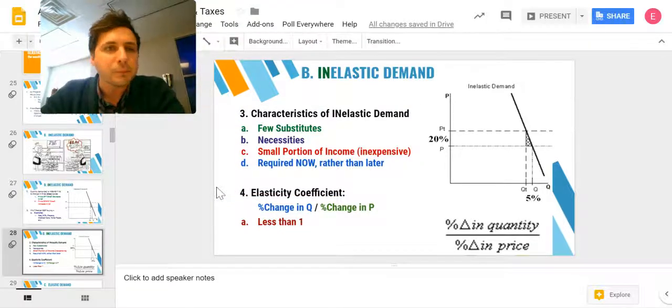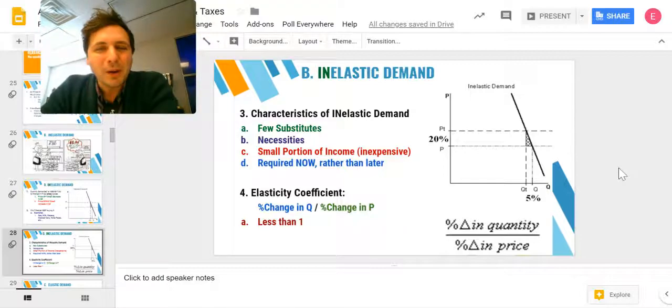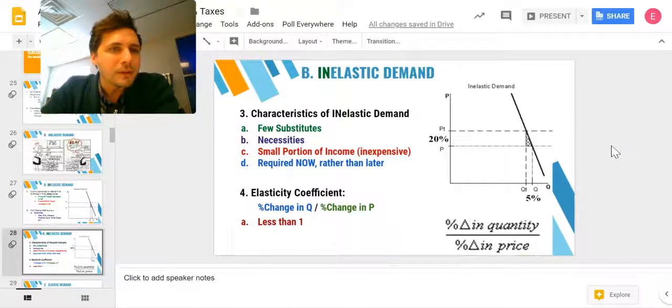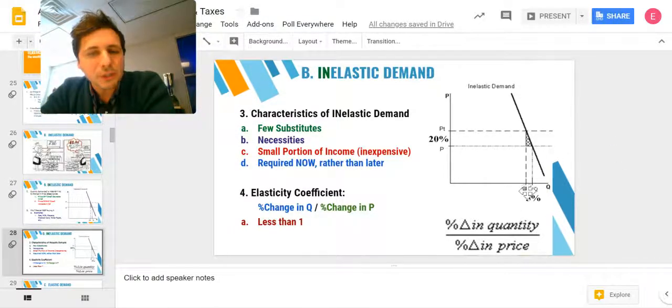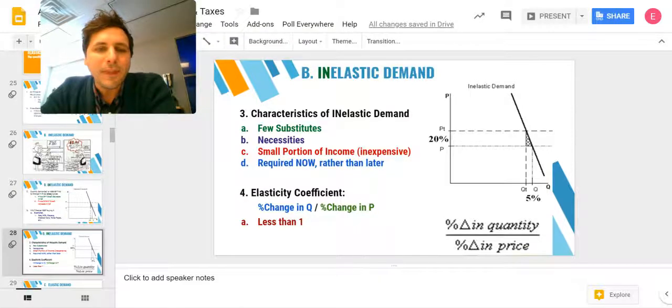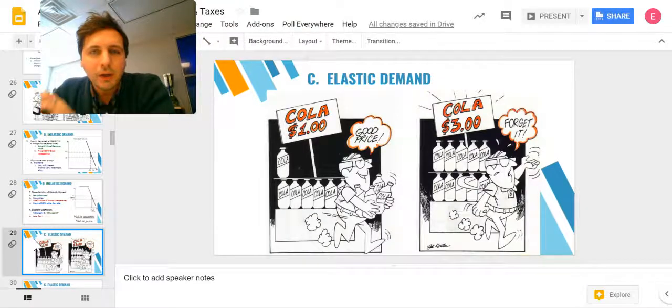Now this one we can look at and say, yeah, it's inelastic. It's very steep. In fact, the steeper it gets, the more of an I it makes, you know? So inelastic, there's an I there. But some of these are not that obvious, so you need to calculate it. What's the percent change? Pop those in, quantity over price every time, quantity over price, and that will give you your coefficient. If it's less than 1, then it is inelastic. All right, let's keep going.